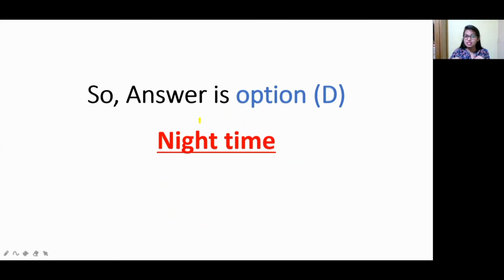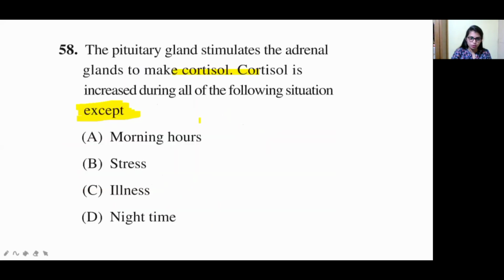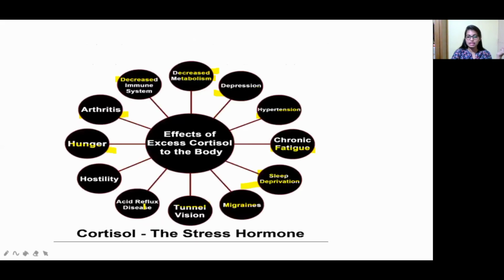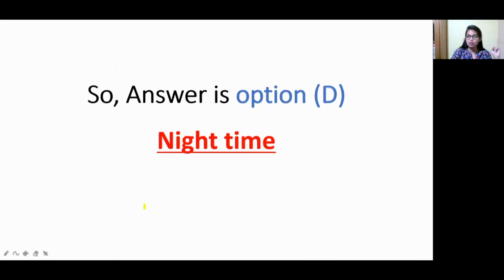We have taken the stress in that time itself. So what have they given in the question? Morning hours, yes, stress. Actually, cortisol is called the stress hormone. This is also an answer. In an illness condition also we take stress. If there is any illness, we think, oh, this is happening to me, and our body also becomes weak, right? So that is also a reason to stimulate the cortisol hormone. And when it comes to night time, we are not much depressed and not much tense. So that's why in the night time there is less chance of producing this cortisol hormone.